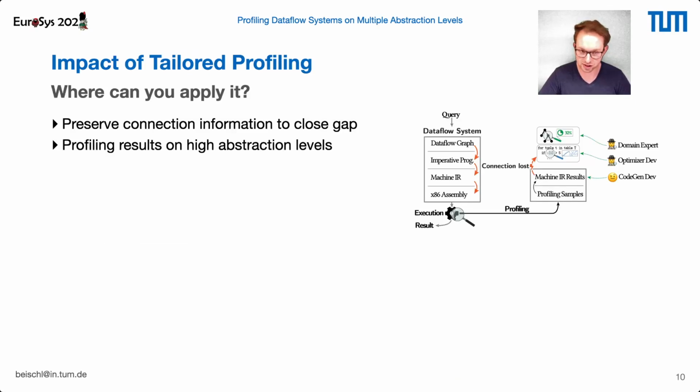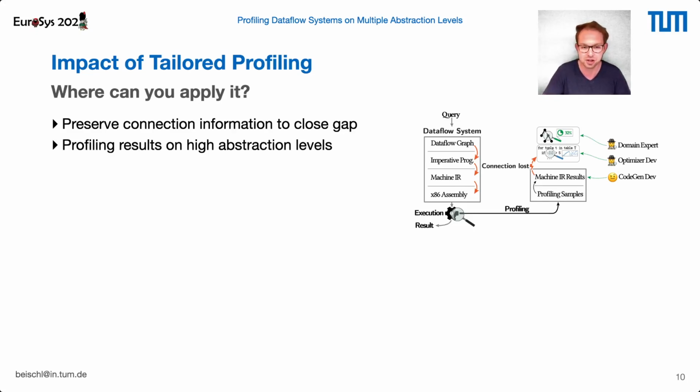And all of this, just to recap, is now possible because tailored profiling closes the gap between the dataflow system and the generated code we actually execute. Thereby, we can map the samples of our executed code back to our system's components and provide results useful for all developers. Our approach is very lightweight and can map nearly all of our samples back to the components.